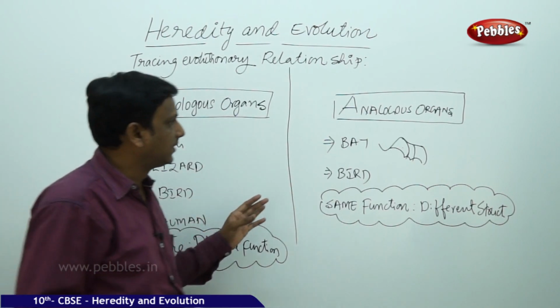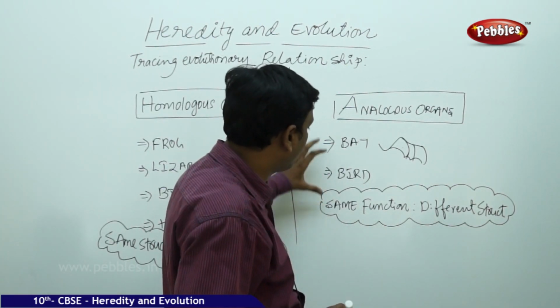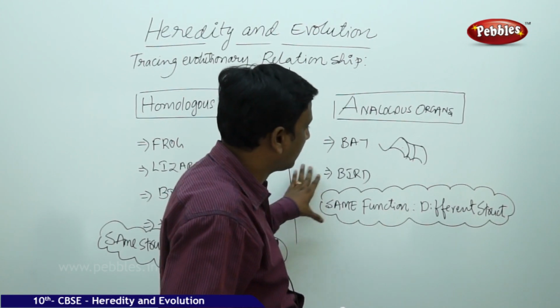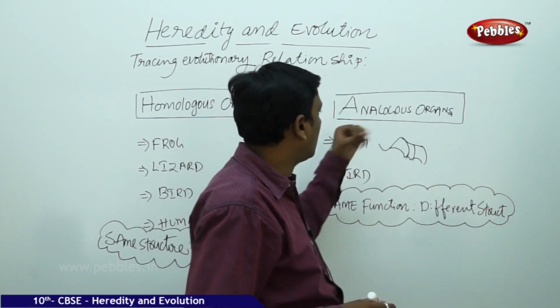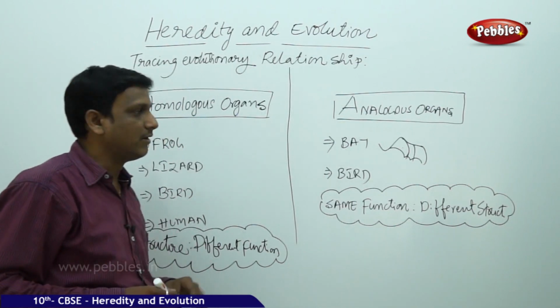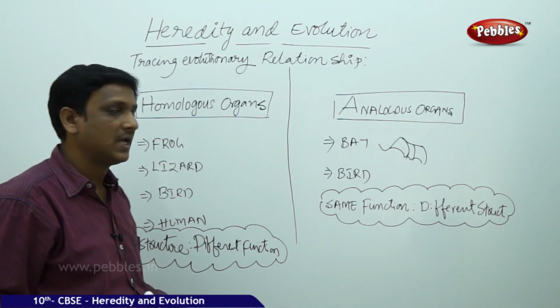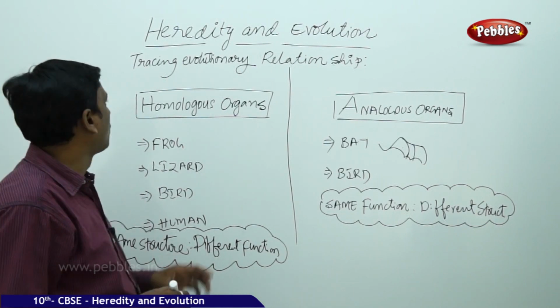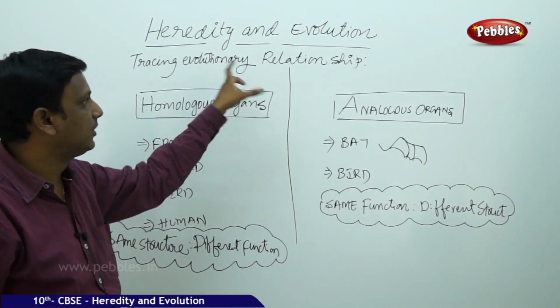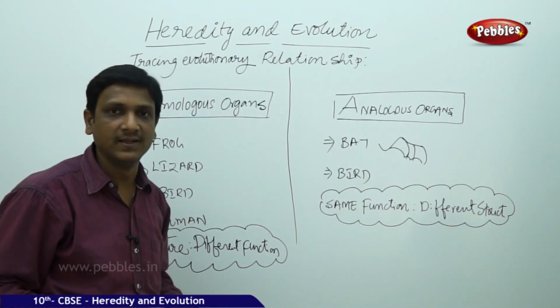The organs that have a similar function in different organisms but have different structure are called analogous organs. The organs that have similar structure but different function are called homologous organs. So in tracing evolutionary relationships, we will move on to the next one, that is the fossil.